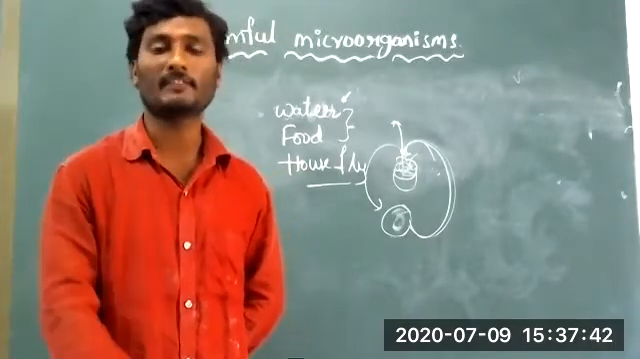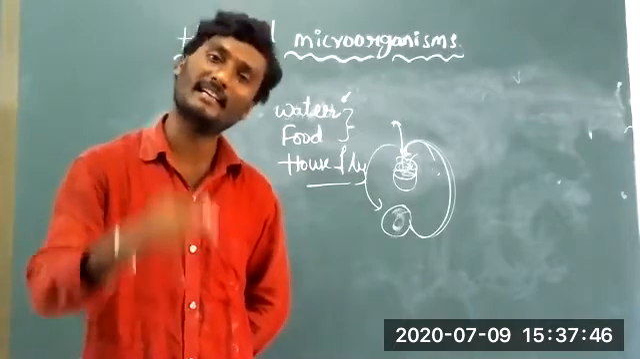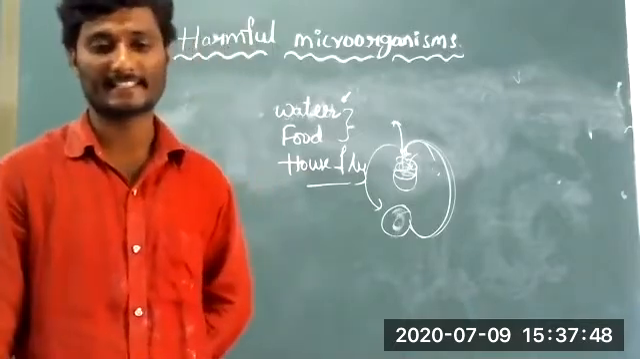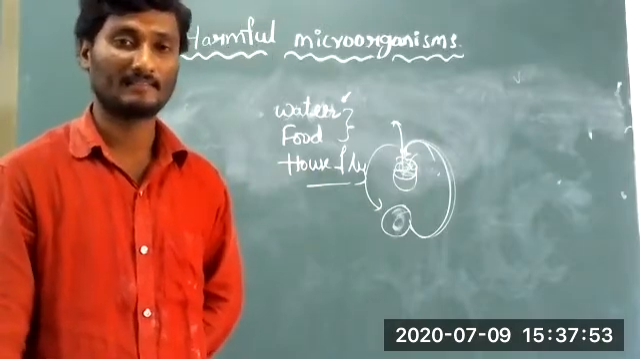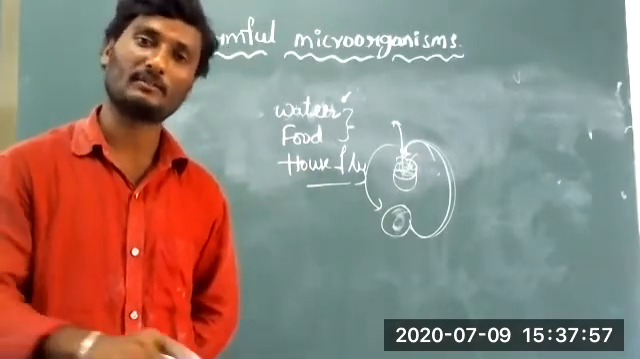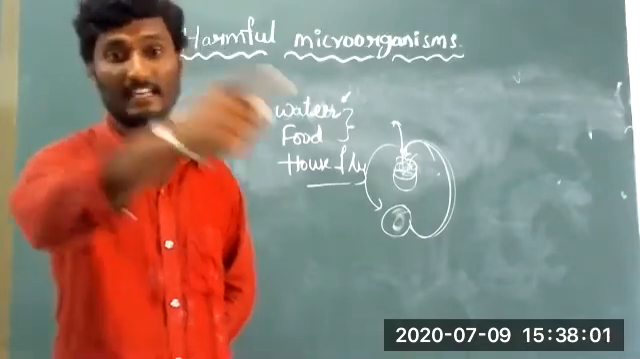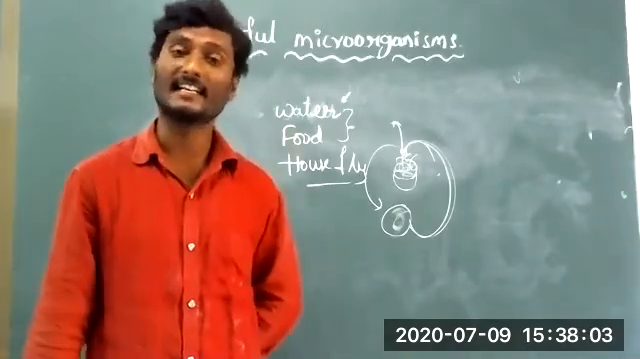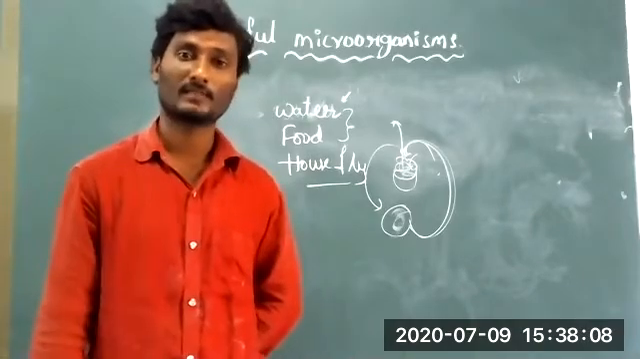What is the mode of transmission? Mosquitoes. With the help of mosquitoes, we are getting malaria disease. Okay? What is the prevention method? Avoid mosquitoes. Use mosquito bats. Use mosquito nets. Keep your surrounding areas clean and neat. Close your doors and windows.